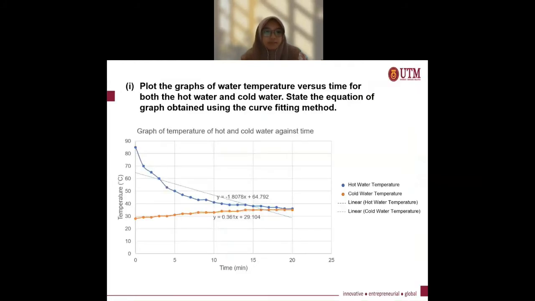First one, plot the graph of water temperature versus time for both the hot and cold water. State the equation of the graph obtained using the curve fitting method. So this is the graph that we obtained from the data, which is the graph of temperature of hot and cold water against time. The blue one is for hot water temperature and the orange one is cold water temperature.